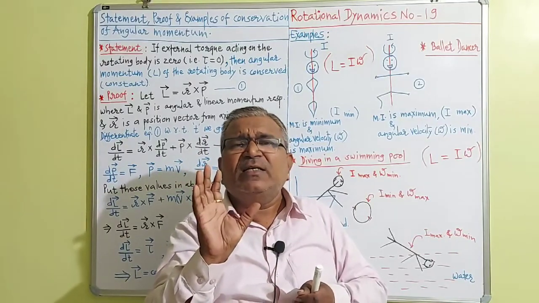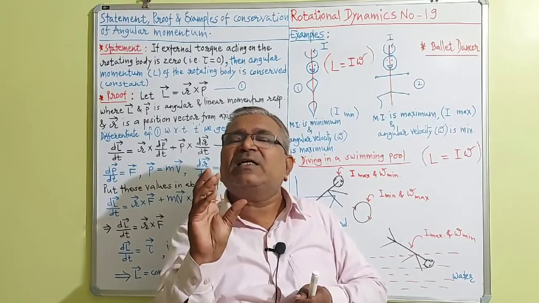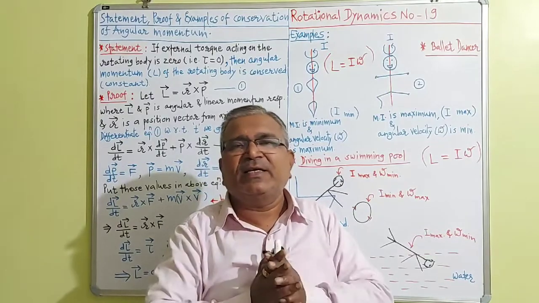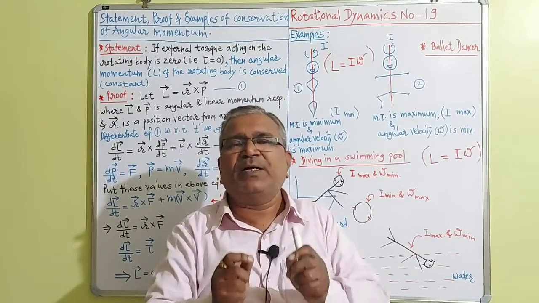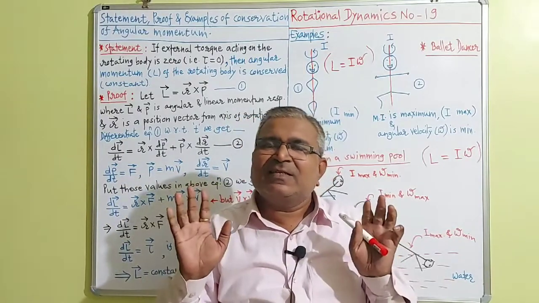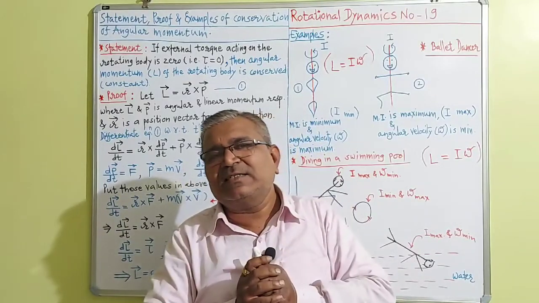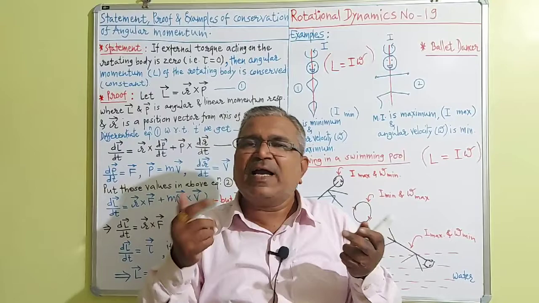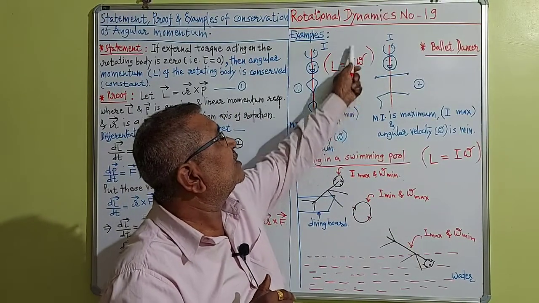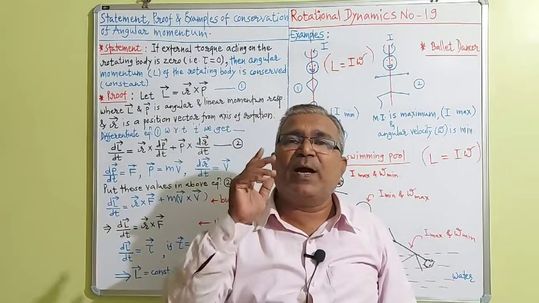And so that particular ballet dancer can easily stop her or his spinning rotation, and ultimately stop at a particular position without slipping. Here also one thing is increasing, another thing is decreasing. Moment of inertia increases, angular velocity decreases. I increases, omega decreases. The product again remains constant. This is a very well known example of the ballet dancer.